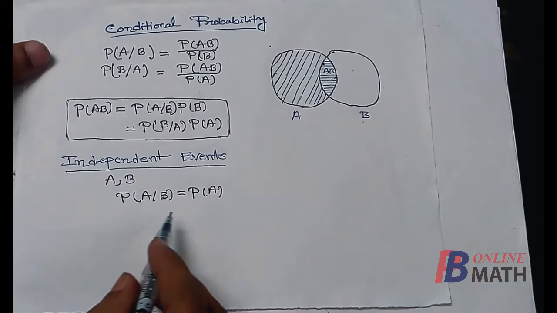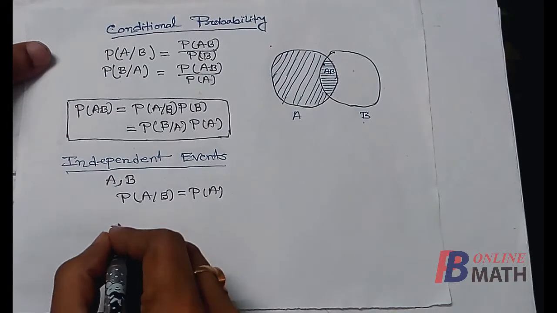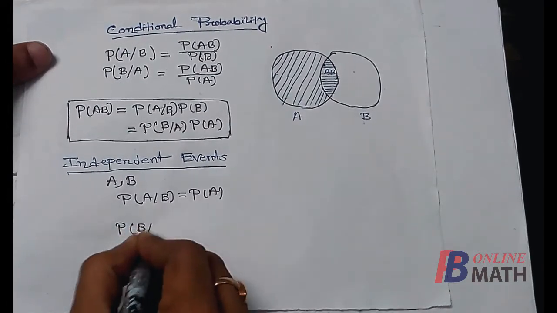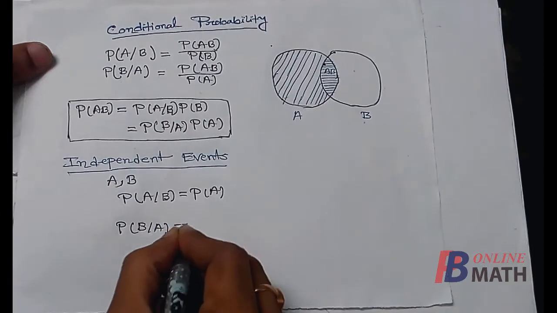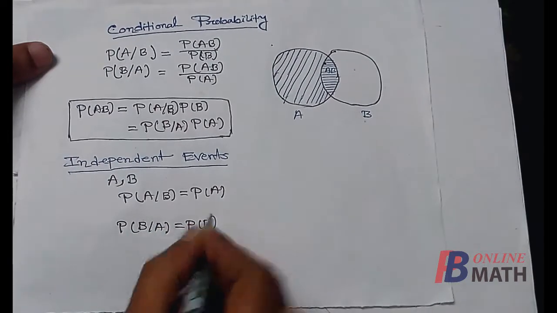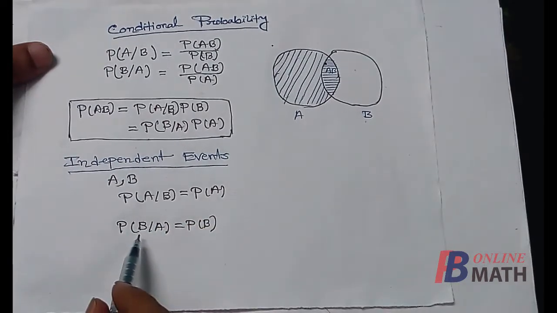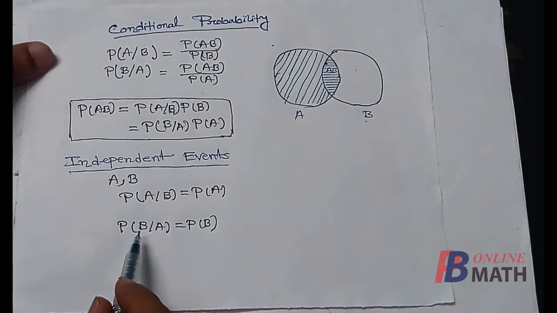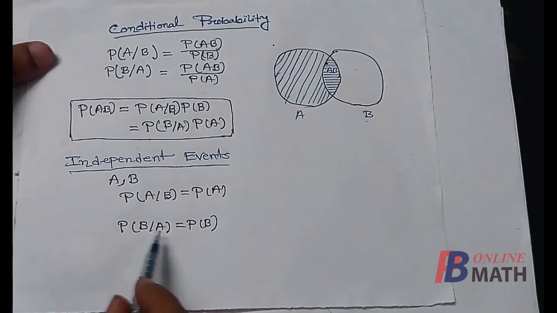Similarly, if these two events are independent, then probability of B/A should be equal to probability of B, because this is the occurrence of the event B with the assumption that the event A has already happened.